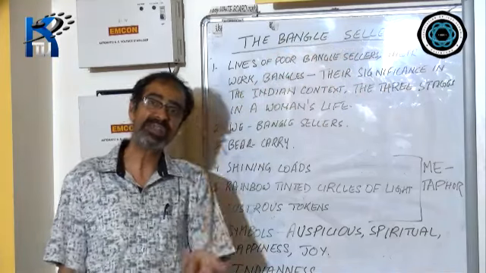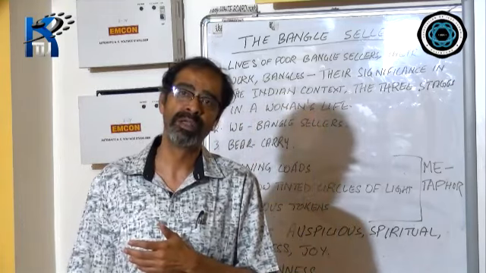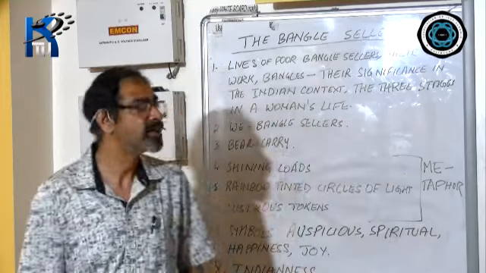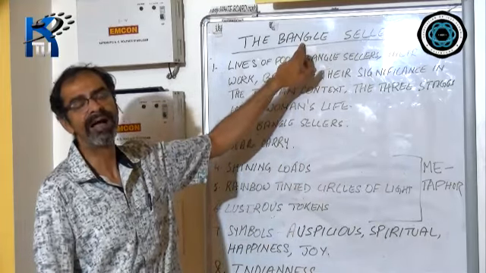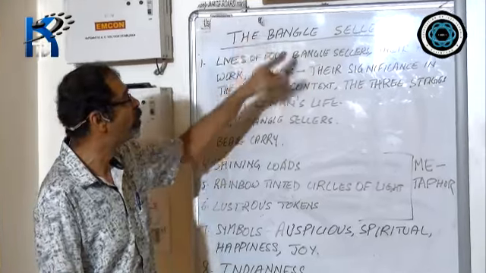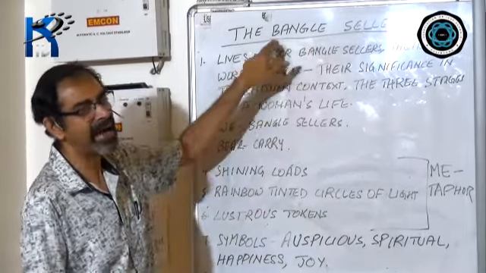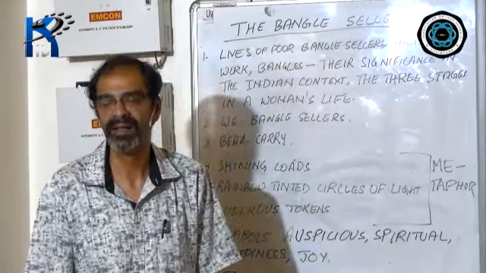So if in ICSE, you are asked, do you agree with the title of the poem? Give reason to justify your answer. You will say you don't agree with the title because the poem is not about bangle sellers. The poem is more about bangles and women. And therefore, the title would have been appropriate if it was bangles.